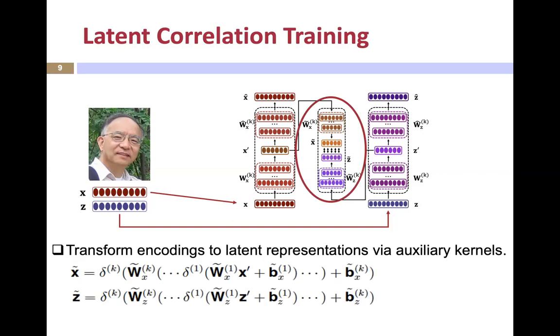Here, we introduce two auxiliary transforming kernels to map the autoencoder encodings into low-dimensional vectors in the embedding space. The reason for employing such kernels is twofold. First, we have performed joint modeling in the encoding spaces. If we directly pull close the attribute embedding and structure embedding in this space, we may make the autoencoder training unstable. As for the second reason, we'll illustrate in the next slide when we introduce the sampling method.